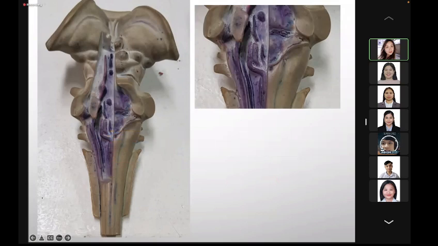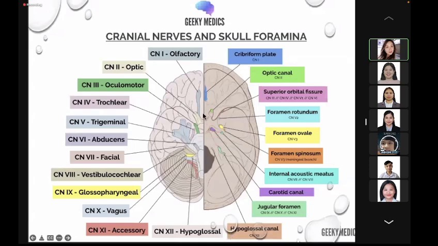So again, the nucleus of tractus solitarius. Now, okay, we will just go through this. The cranial nerves, class, they enter or exit the cranial cavity via these openings in the skull. We call these openings the foramen. Here at the inferior surface of the frontal lobe, we have the cribriform plate for the passage of